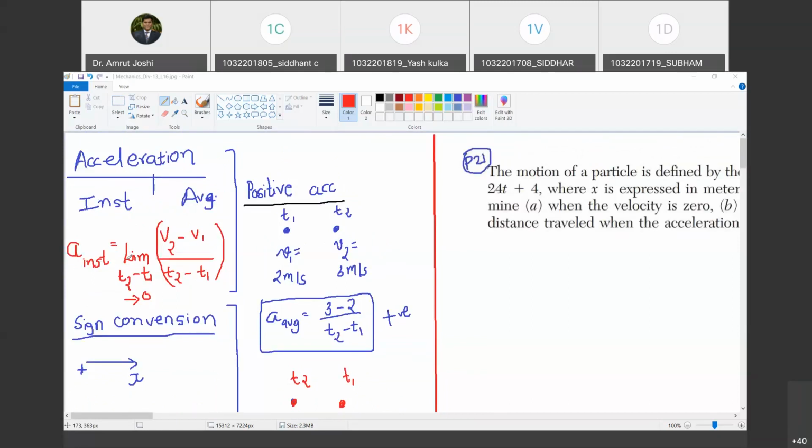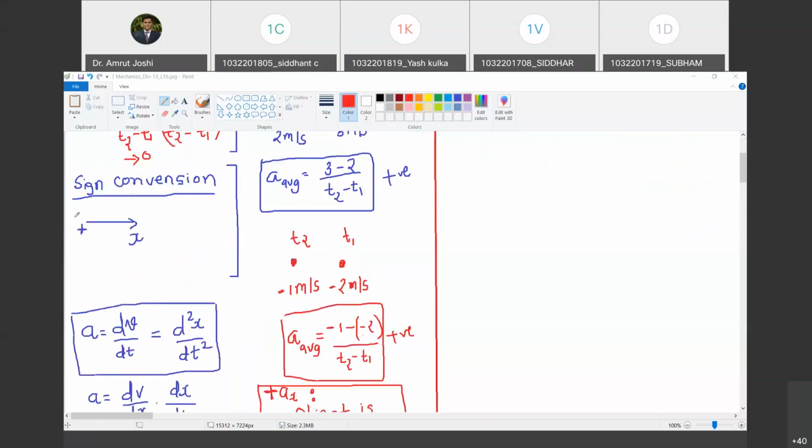Now let us look at the sign convention for the acceleration. As we are typically dealing right now with rectilinear motion, the direction along which the motion occurs, I'm going to call it x. And what is the sign convention? If the particle is exhibiting acceleration in the positive x direction, then I am going to call it positive. Are you with me? Yes, sir. So this is the sign convention for rectilinear motion. Right now, let us focus only on rectilinear motions. Later on, we will see curvilinear motions, so we will revisit this point there when we discuss that.